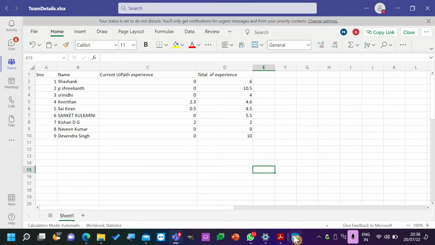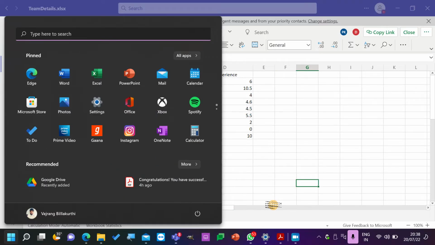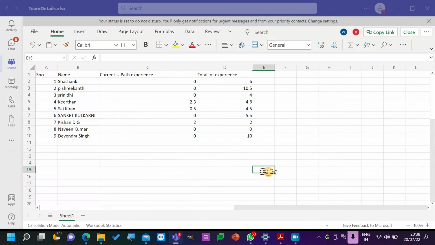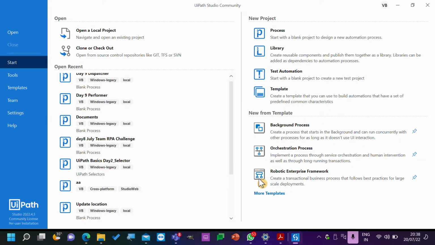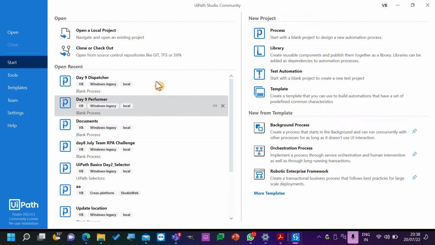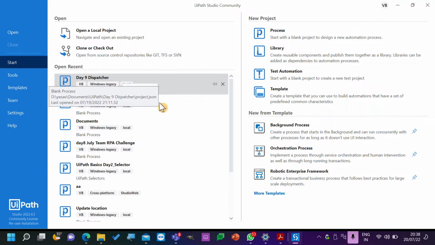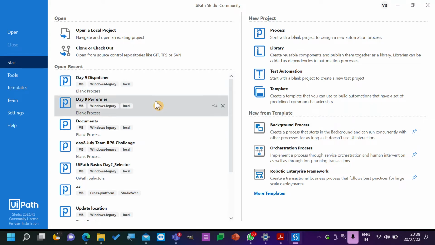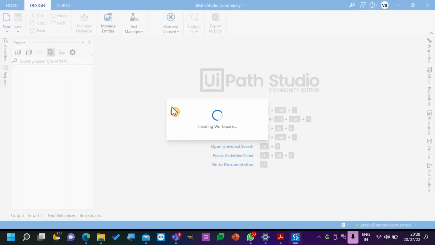Okay, you do it. Meanwhile, we'll go with UiPath. Okay, we have UiPath open, and yesterday we had the dispatcher process, right? So today we'll be using the same performer process, but we'll try to understand how and where things are adding up.